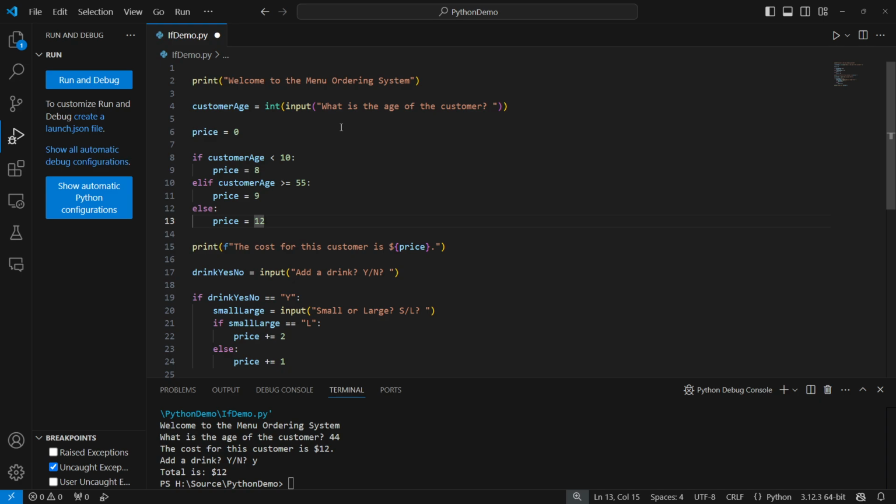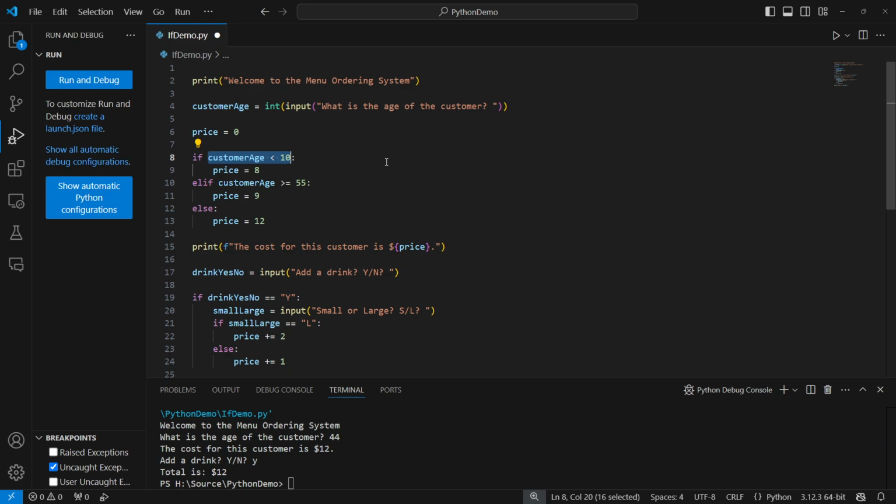The next part of an if statement in Python is a conditional, or the if and the else if. This is something that can evaluate to be true or false. In this particular case, where I've got it highlighted, the true falseness of it is: is the variable customer age less than 10? In other words, is it a value that is less than 10, non-inclusive? So like 9, 8, 7, so on and so forth.